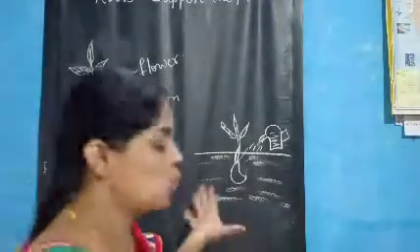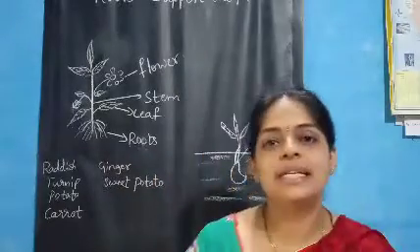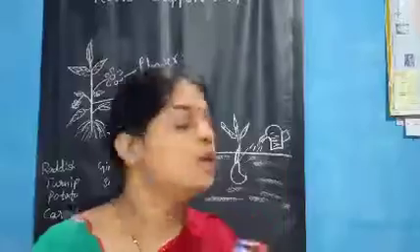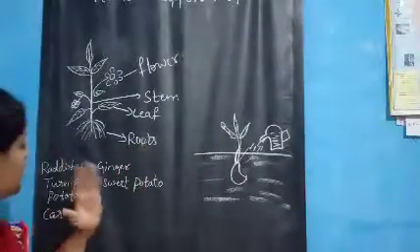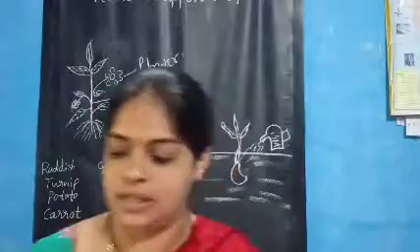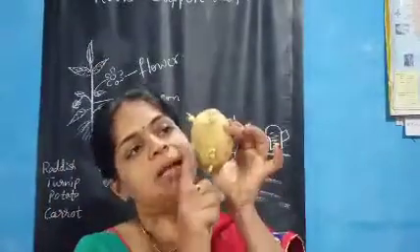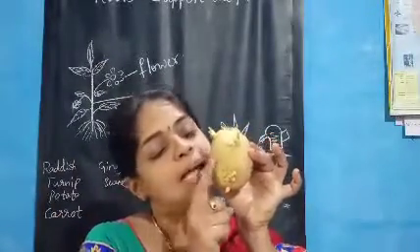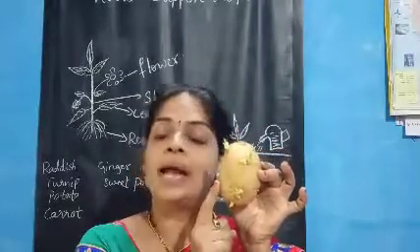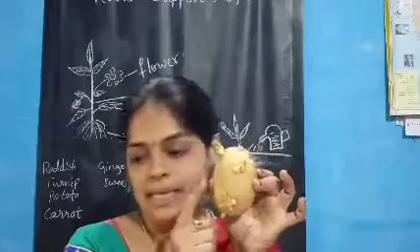Have you seen the roots, children? What are the types of roots you are eating? For example, radish, turnip, potato, carrot, these are all we are eating, isn't it or not, children? This is the potato. But it is not a root, it is a stem. And ginger also. This stem part we are eating, isn't it?